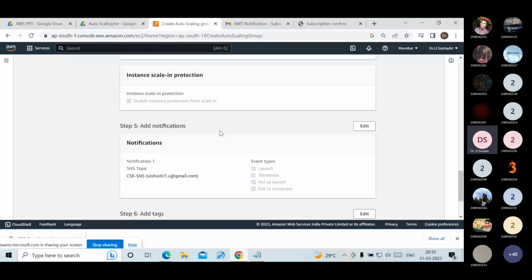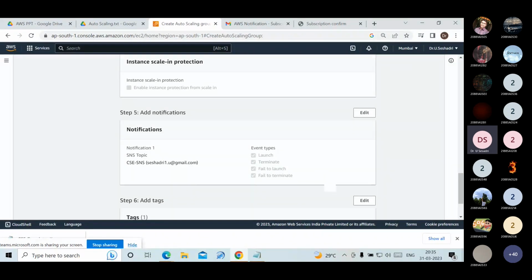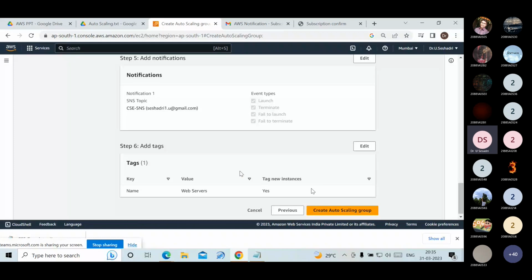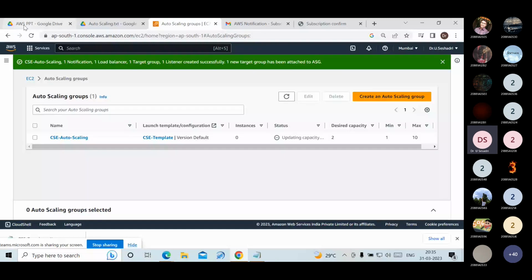Now in the fifth step, I am adding the notification SNS, for the event types launch, terminate, fail to launch, and fail to terminate. In the sixth step, I added tags for naming convention purposes. Key is Name, value is web server. Click on create auto scaling group. This step I have done.